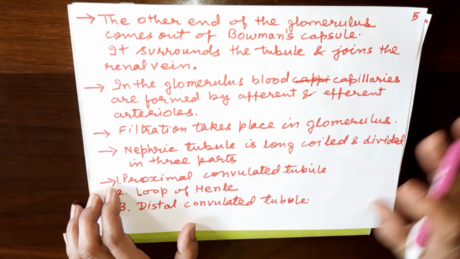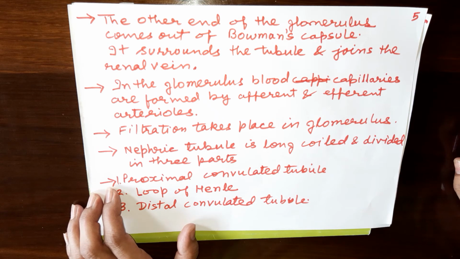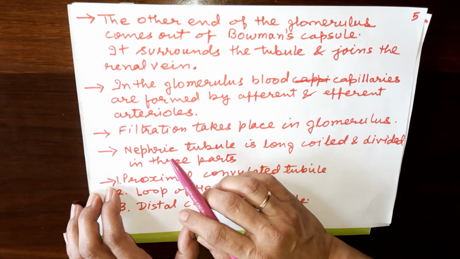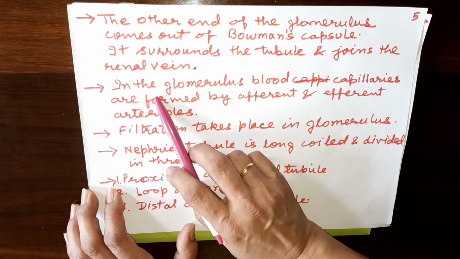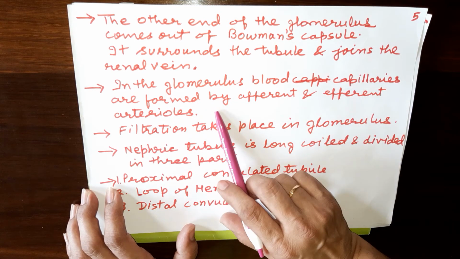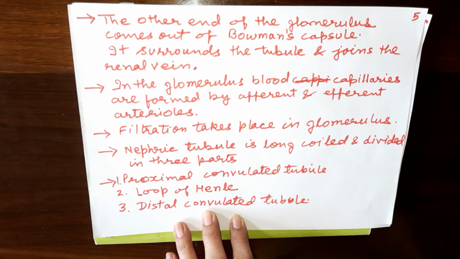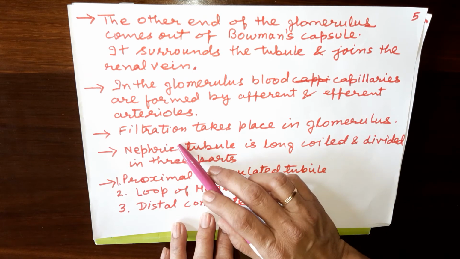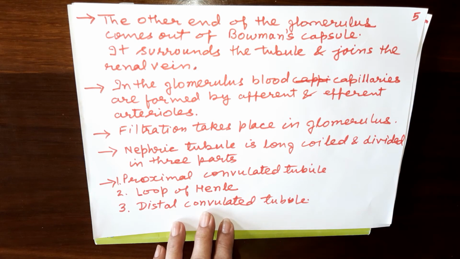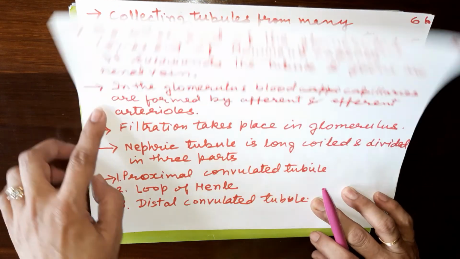I think you understood the role of the artery. Okay, then in the glomerulus, blood capillaries are formed by afferent and efferent arterioles. Then these arterioles form the capillaries. Capillaries form the venules, and venules form the veins. And from the renal vein it goes to the inferior vena cava. Now filtration takes place in glomerulus because it has a network of capillaries.